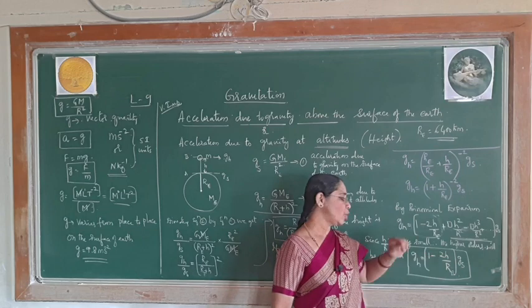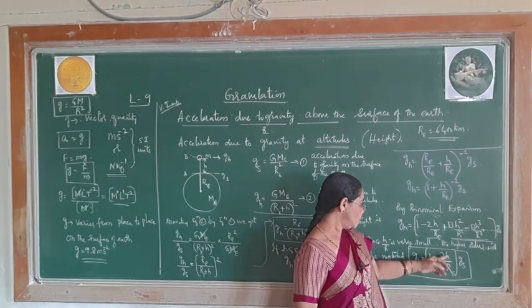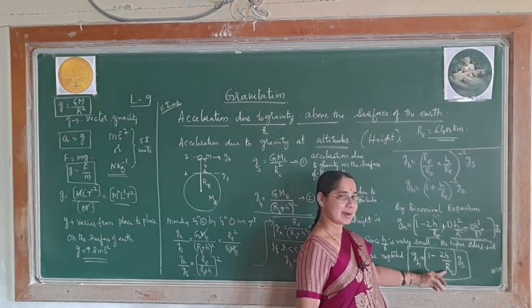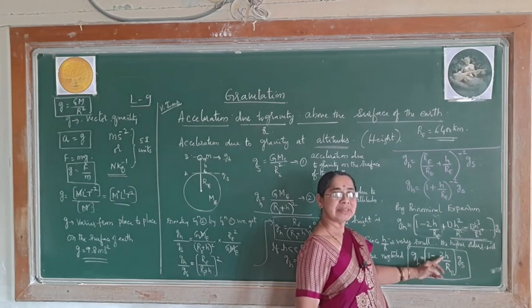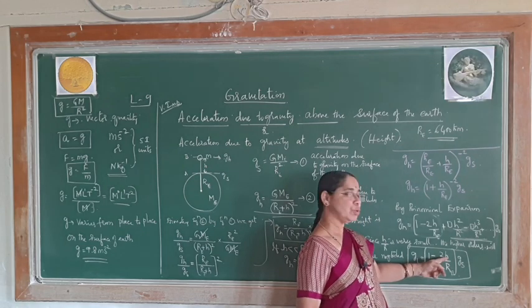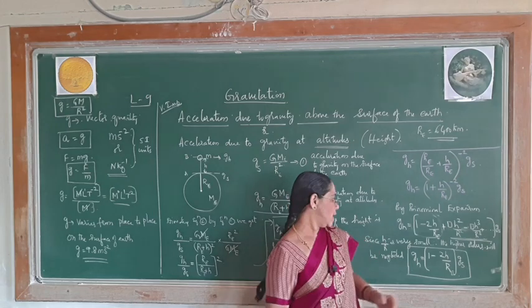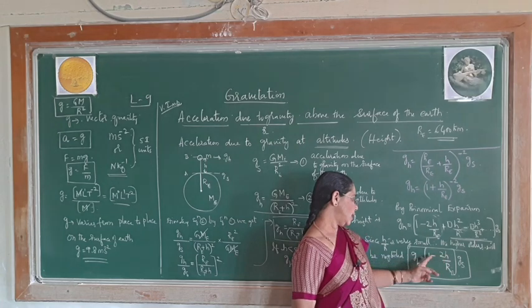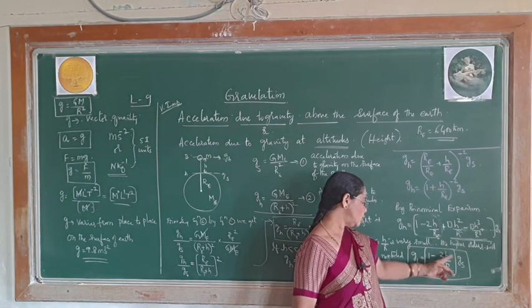Therefore, when h is equal to R, this becomes 2R by R. So, this is nothing but 1 minus 2R by R. So, R and R will cancel, 1 minus 2, it becomes minus 1. Therefore, that is nothing but minus 1 into g_s we will get.